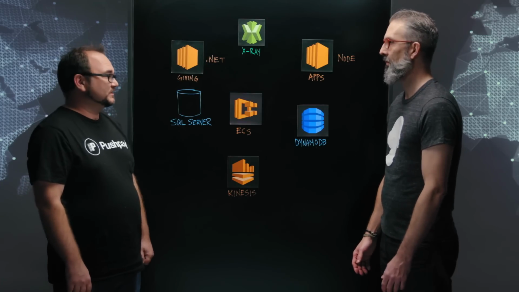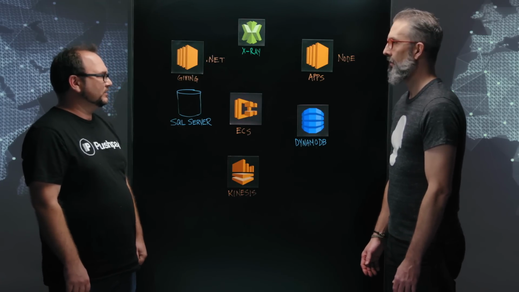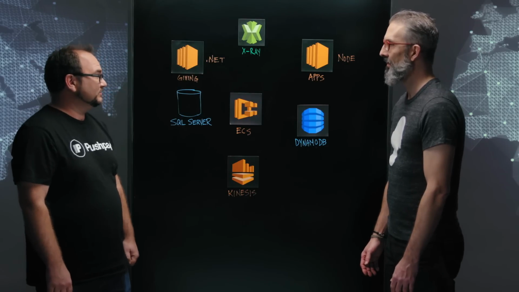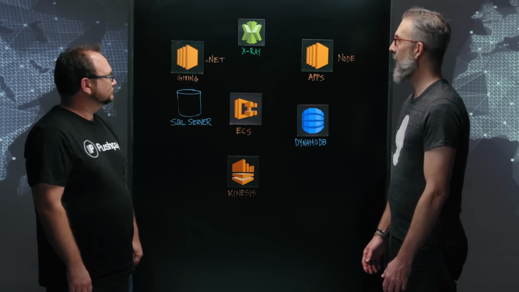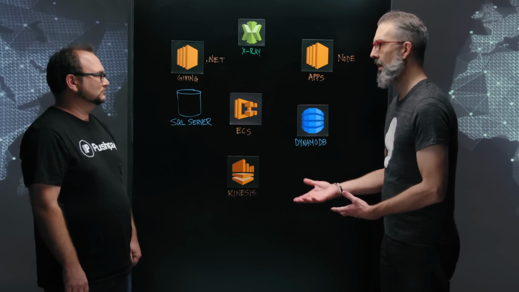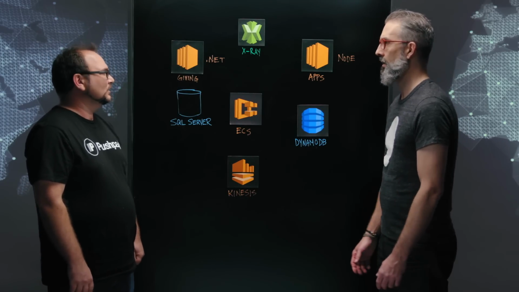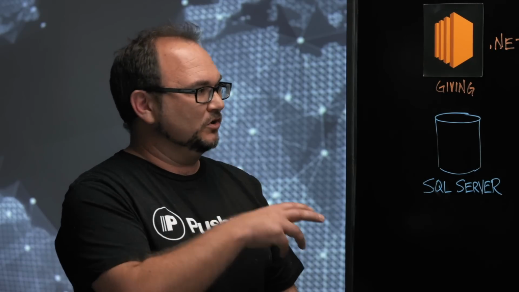Pushpay is a SaaS platform for the not-for-profit and giving sector. We sell giving and apps solutions. So we're going to talk about how we took our monolith and started decomposing it into some microservices, and a little bit of why.